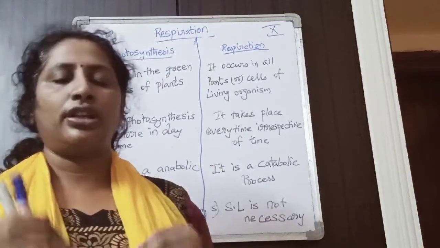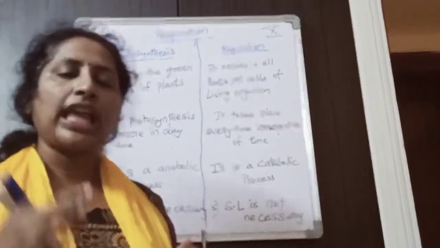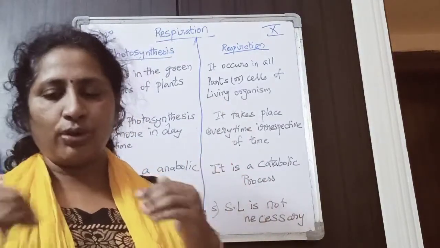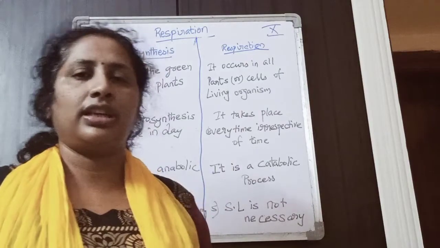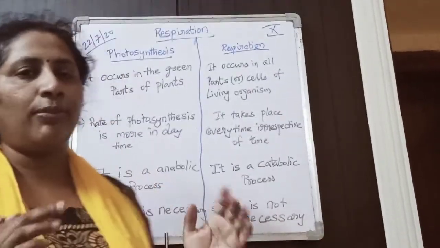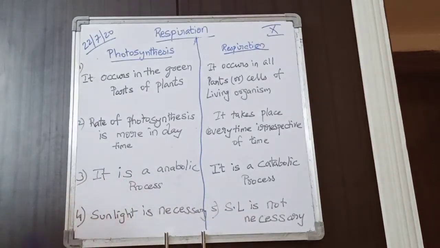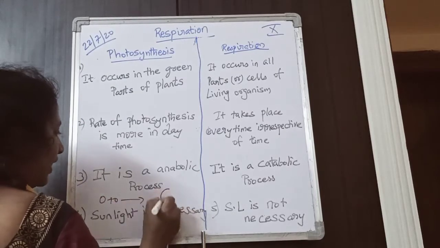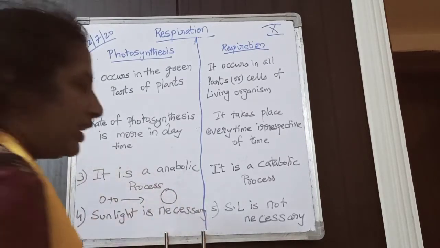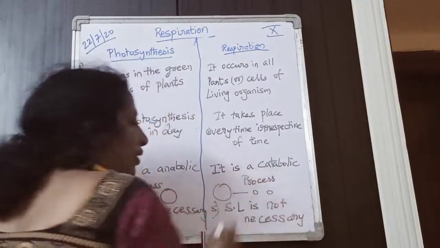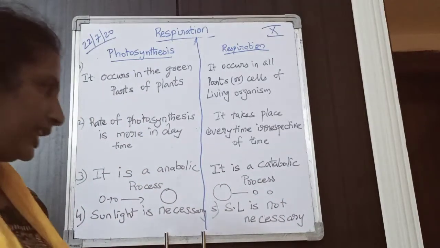What is a catabolic process? Breaking of a big molecule into smaller ones. What happens in respiration? Glucose, the big molecule, is broken down into smaller molecules, carbon dioxide and water. That is a catabolic process. Anabolism means small molecules are joined to form a big molecule. In catabolism, the big molecule is broken down into smaller molecules. Clear?